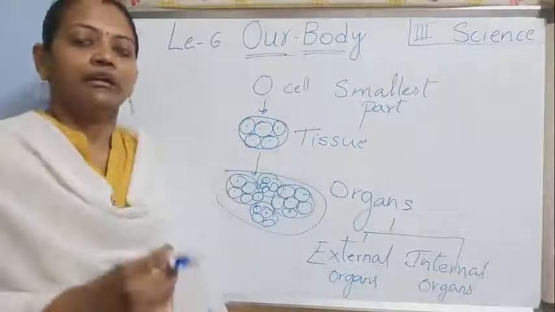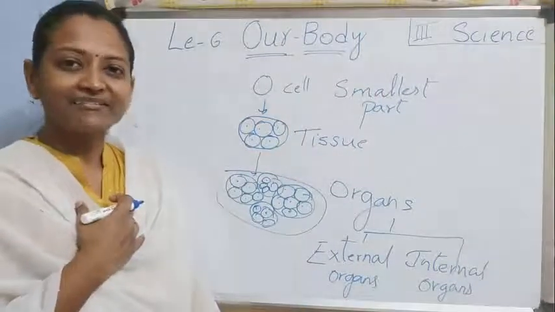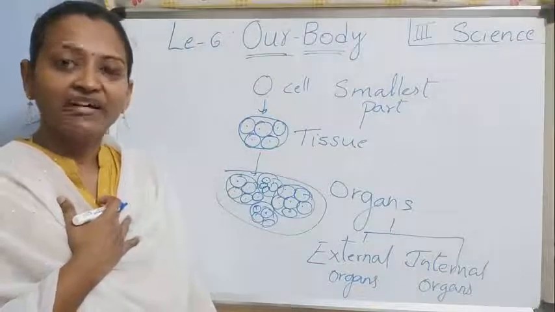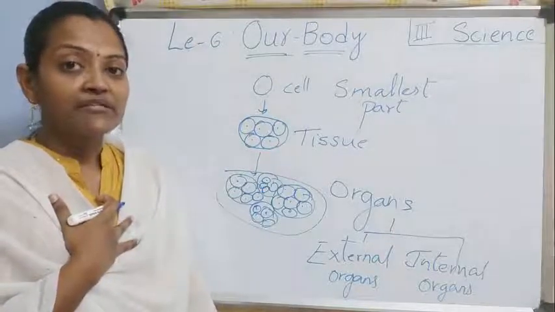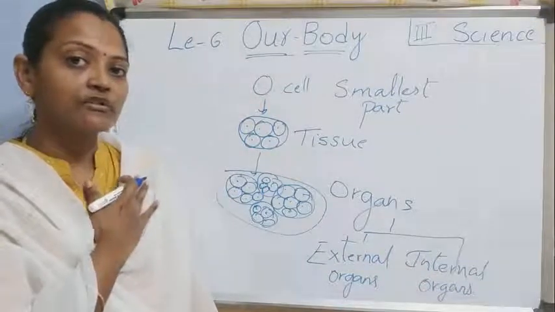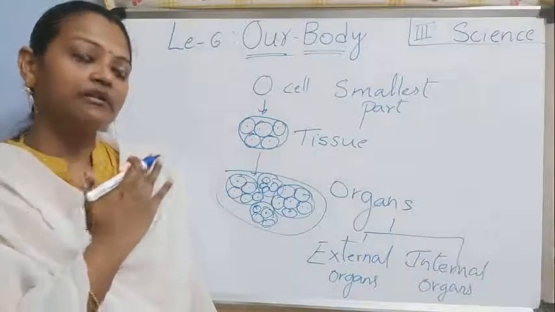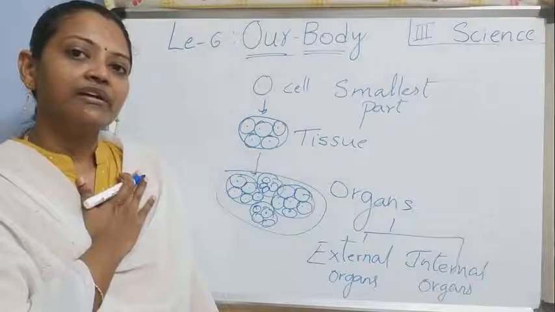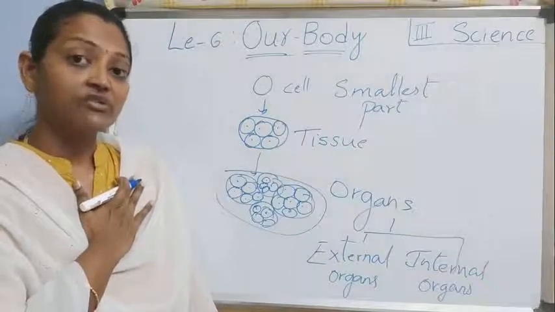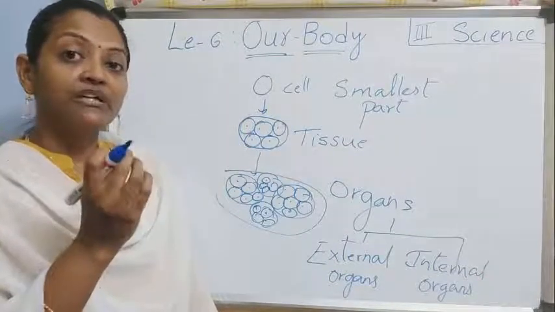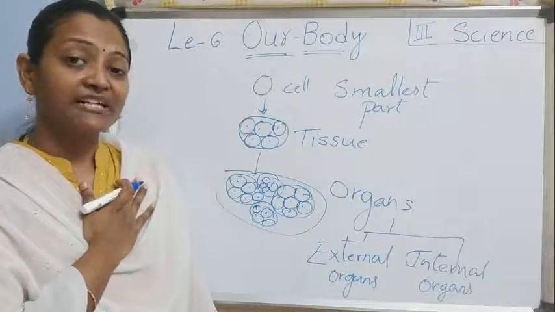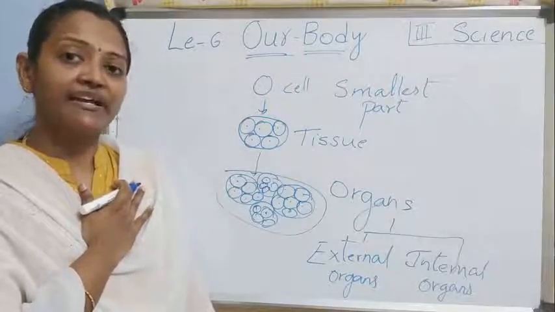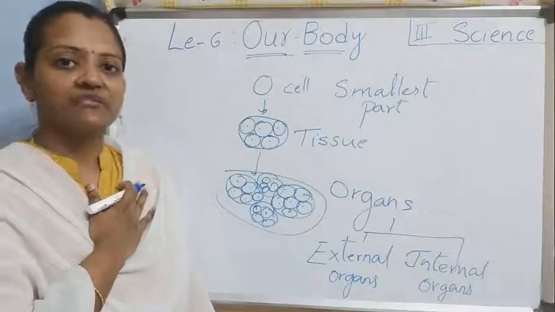Suppose like the heart. You know the heart, right? We have a heart and lungs. Two lungs are there for us. One heart is there, on our left hand side. Keep your hand on your left side chest and you can hear a small sound also. Lub dub. That is nothing but the heart inside. It always functions, right?